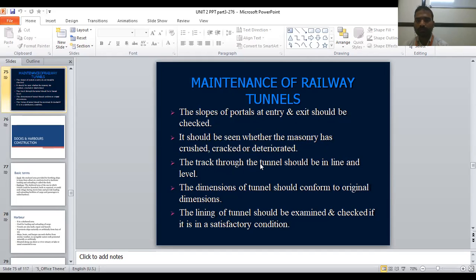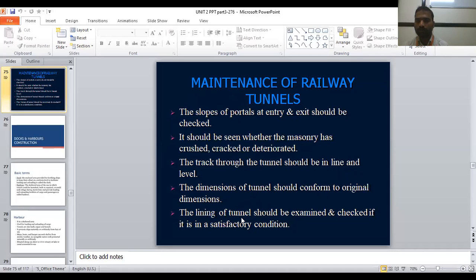The track through the tunnel should be in line and level. Okay, whatever railway track is there, you have to check whether it is in line or not. The dimensions of the tunnels should conform to the original dimension. So during the construction, if the width is 3.4 meter, now also you have to check whether it is 3.4 meter or not, during the operations and all. The sizes of the tunnel.